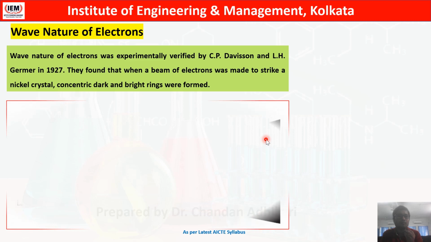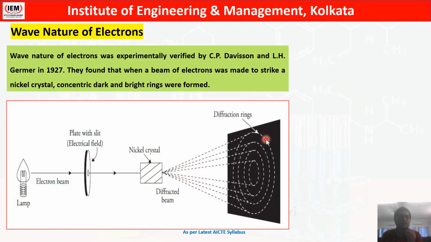They hit an electron beam, passed through a small slit, on a nickel crystal, and it was seen that the electron beam was diffracted and formed diffraction rings similar to X-ray diffraction. X-ray is a wave, and now electrons similarly show the same diffraction rings. That proves that electrons also behave as a wave. So the Davisson and Germer experiment is a direct proof that electrons have wave nature.